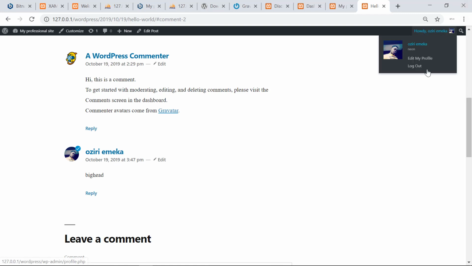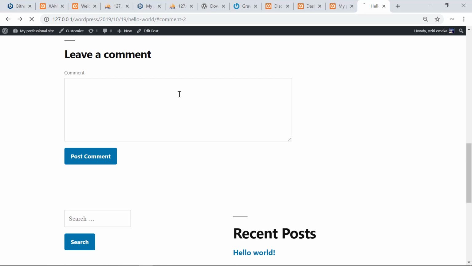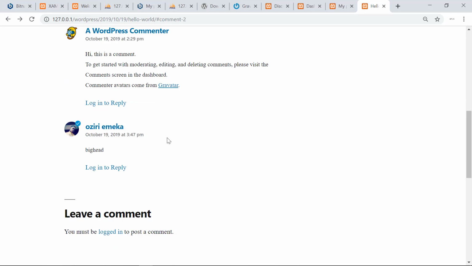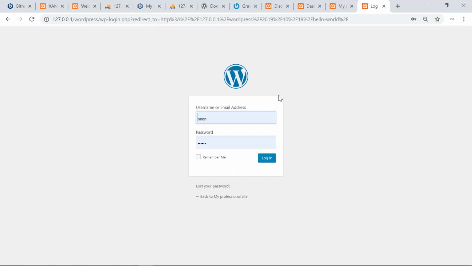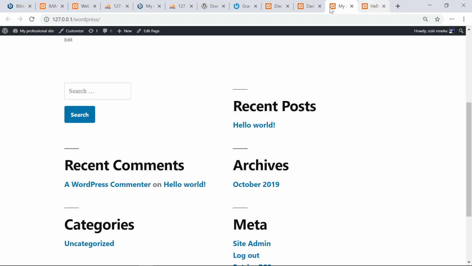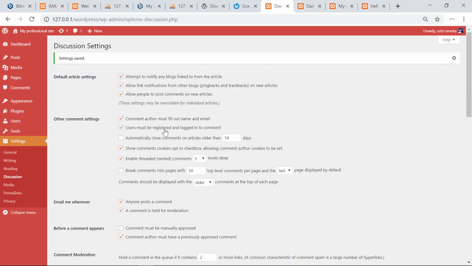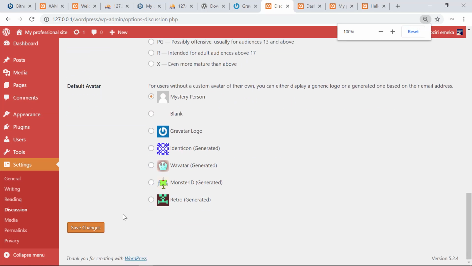But if I am not a site administrator and I go back and try to comment on our site, I would need to change the user privilege, so that all users must be registered. Okay, I need to change that so all users can post comments.